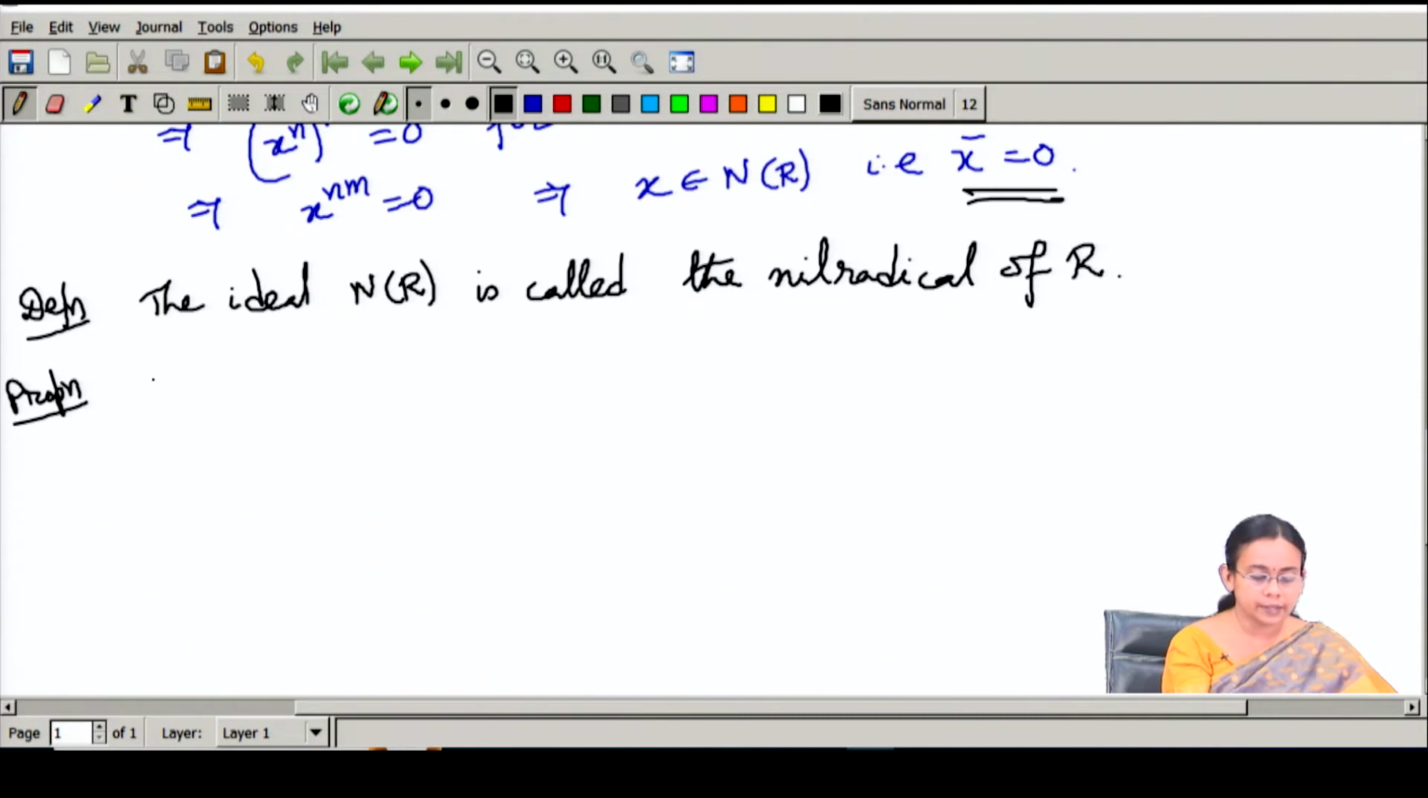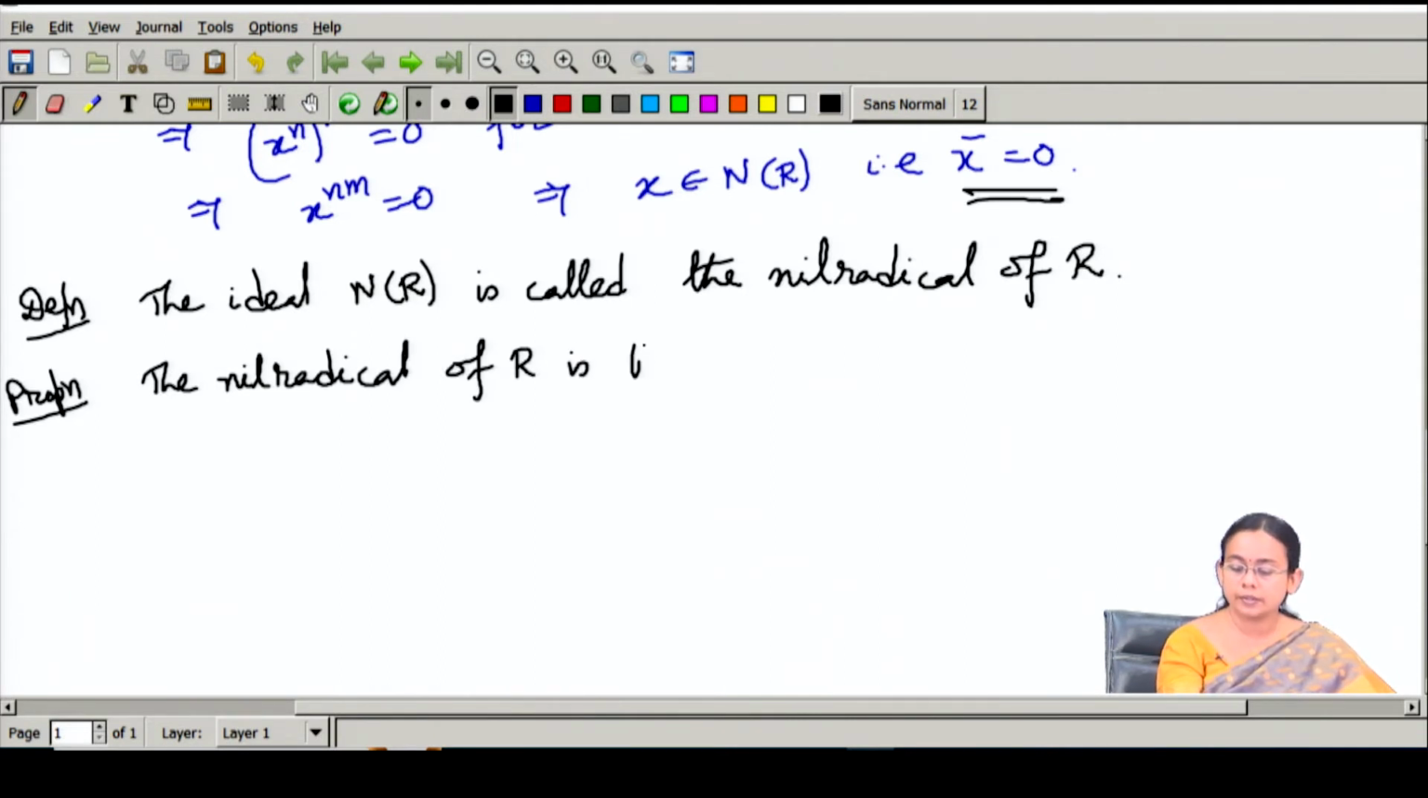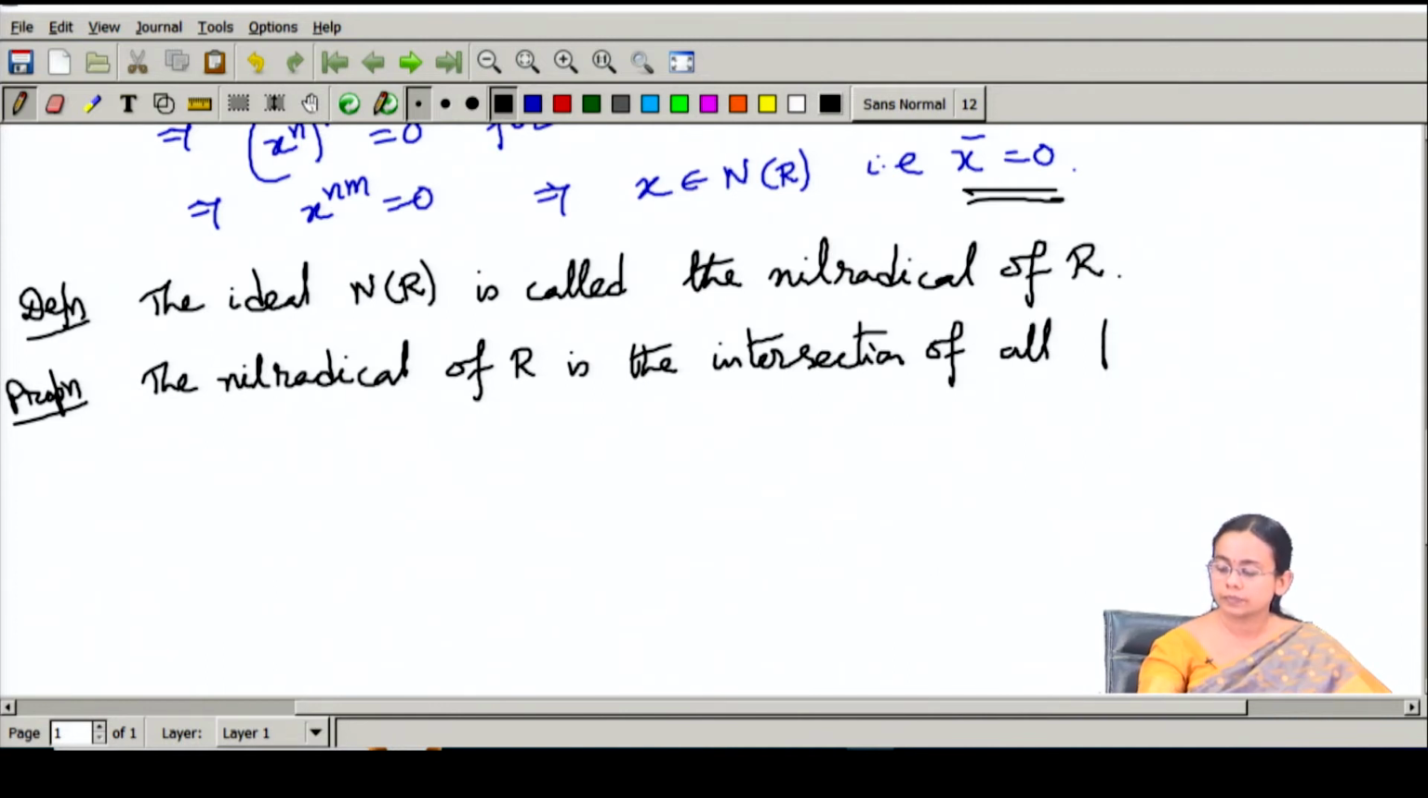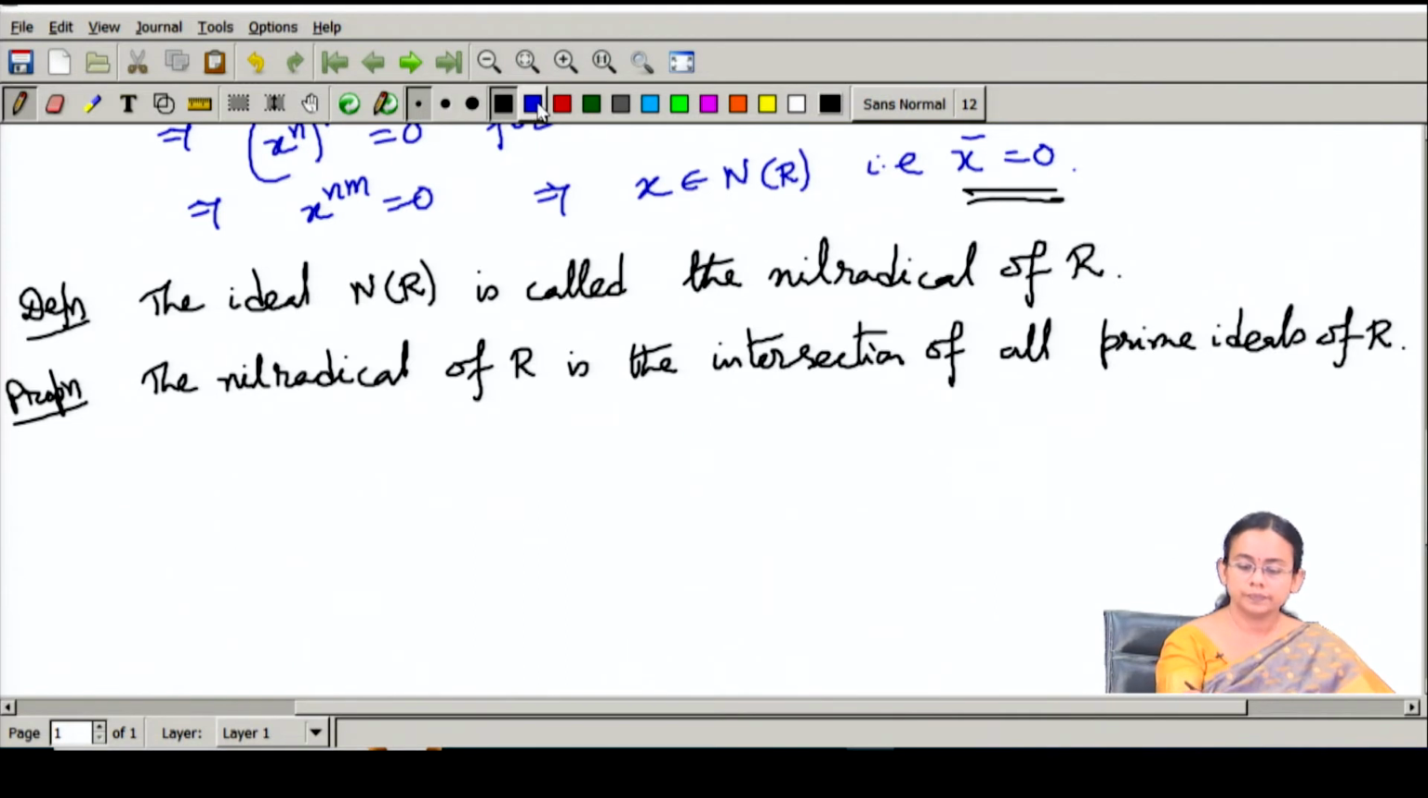So this says that the nilradical of R is the intersection of all prime ideals of the ring R. So the nilradical is nothing but the intersection of all the prime ideals of this ring.